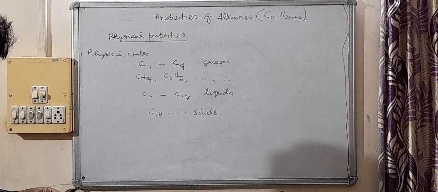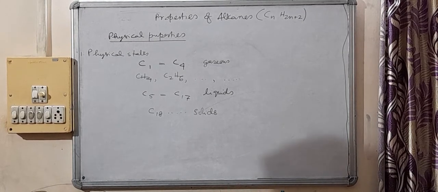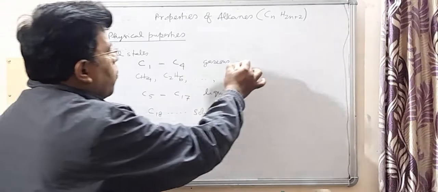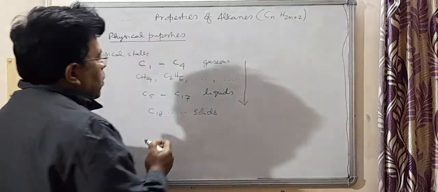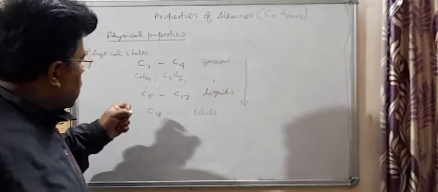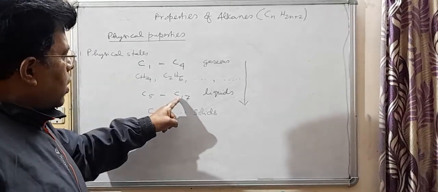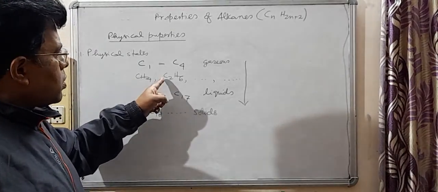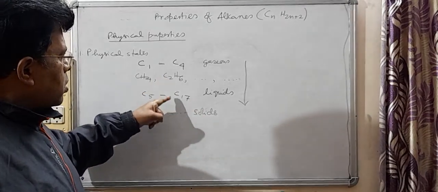So first of all, why is it like this? It is because as we go from one member to a higher member, molecular mass increases. This one has higher molecular mass than this one, and this one has higher molecular mass than this one.